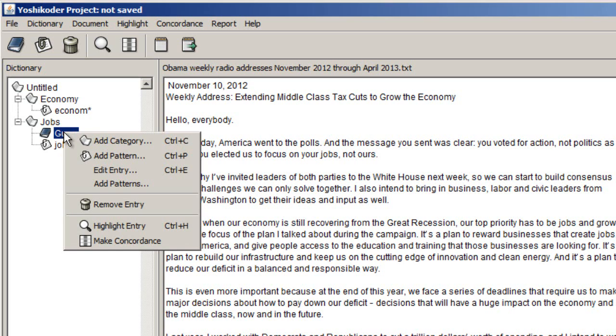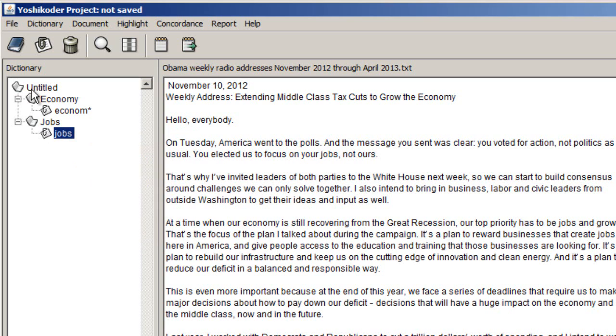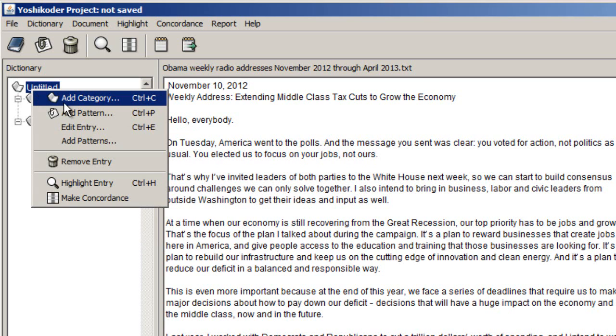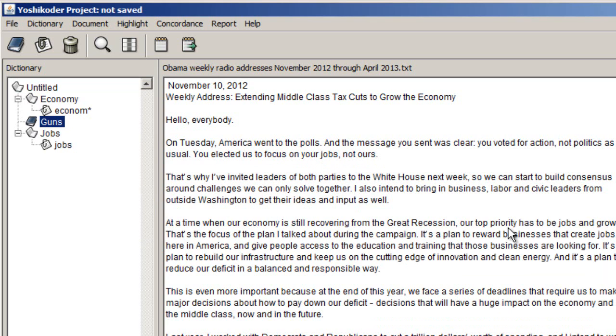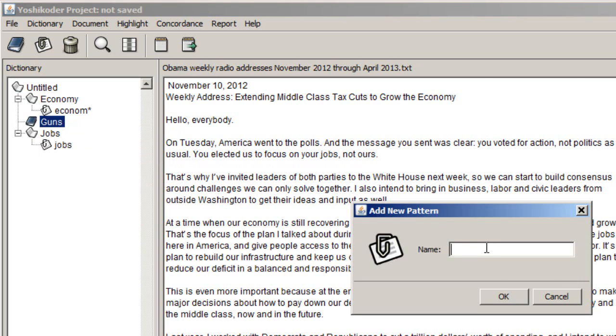Oops, I put it in the wrong place. Excuse me. Let me just delete that. Remove entry. And I should have put it up here. And add category. And call it guns. There we go. Now it's in the middle. Right-click and choose Add Pattern.